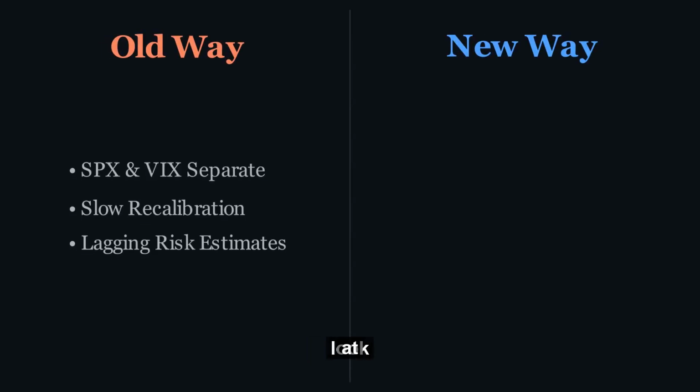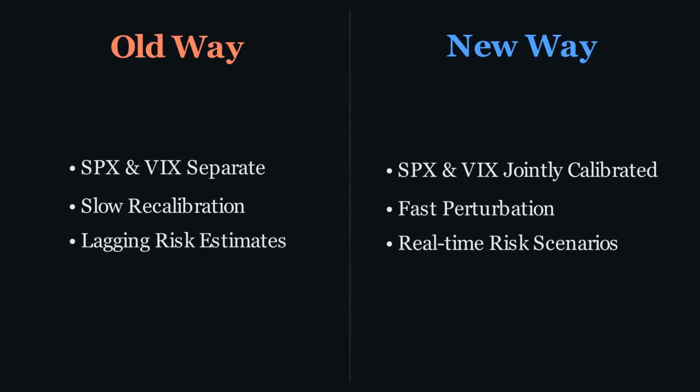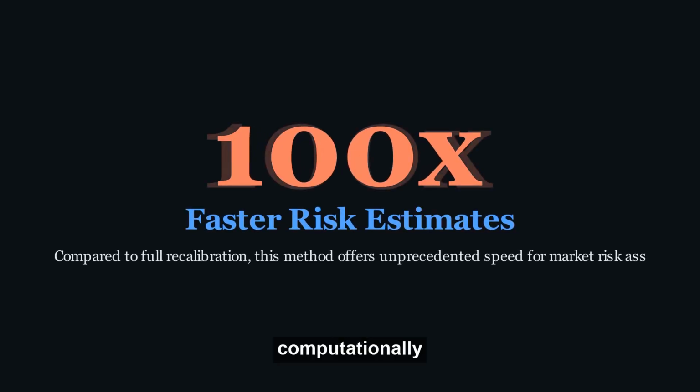Crucially, they don't just look at SPX or VIX in isolation. They jointly calibrate their market smiles, understanding their intricate dance. Then, using something called skew stickiness ratio dynamics, they translate an S&P 500 shock directly into how the VIX's future expectations will warp. It's a direct, fast line from stock market jitters to precise fear index shifts, capturing their true relationship. The result? Risk estimates that are computationally much faster and produce accurate risk estimates relative to full recalibration.